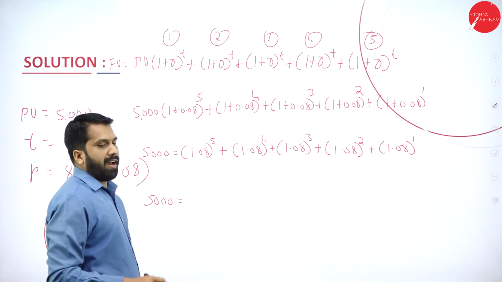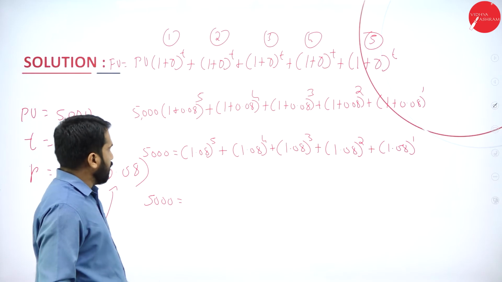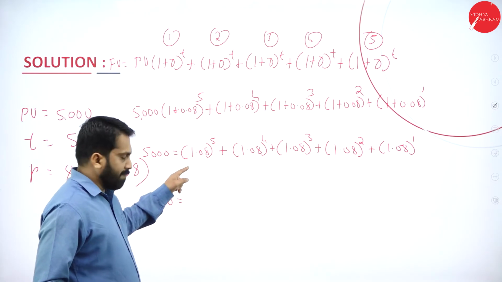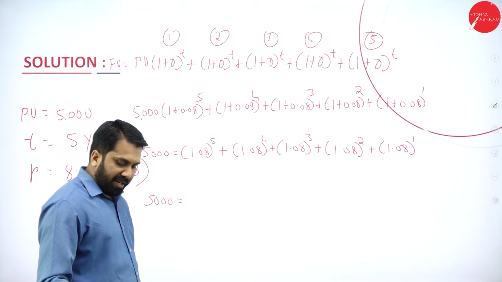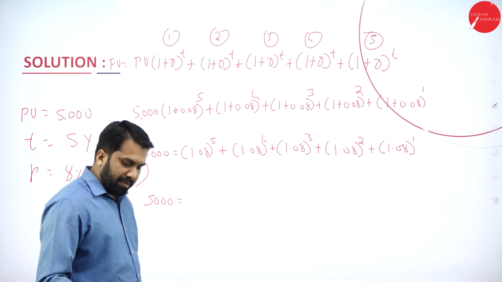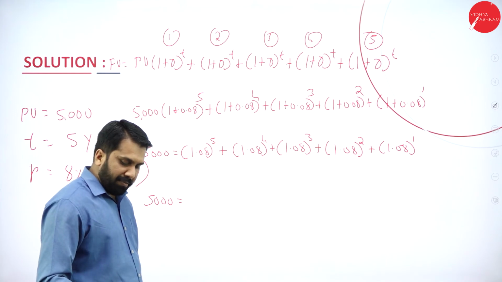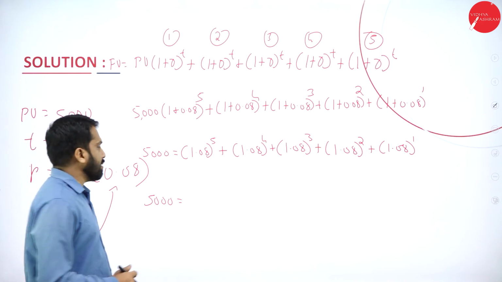So to the power of 5 means how much will you get? I'll calculate this. 1.08 multiplied with 1.08, 2 times over, 3 times over, 4 times over, and 5 times over. What is your answer?